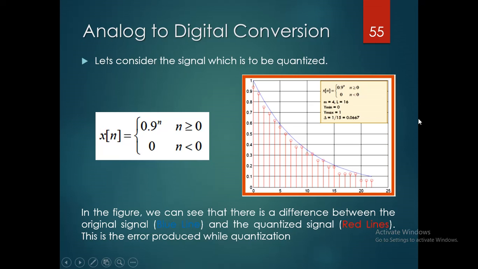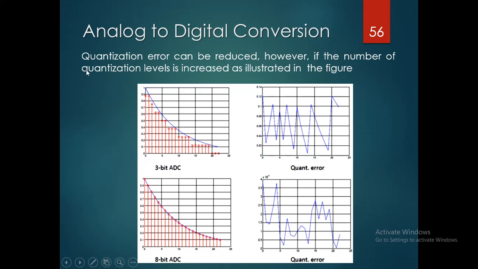When we calculate that, y max is equal to 1 and y min is equal to 0, so with respect to that 1 by 15, that is equal to 0.0667. It is the quantization error which occurs in the given example. So the quantization error can be reduced. If the number of quantization levels is increased, then automatically the quantization errors are reduced.